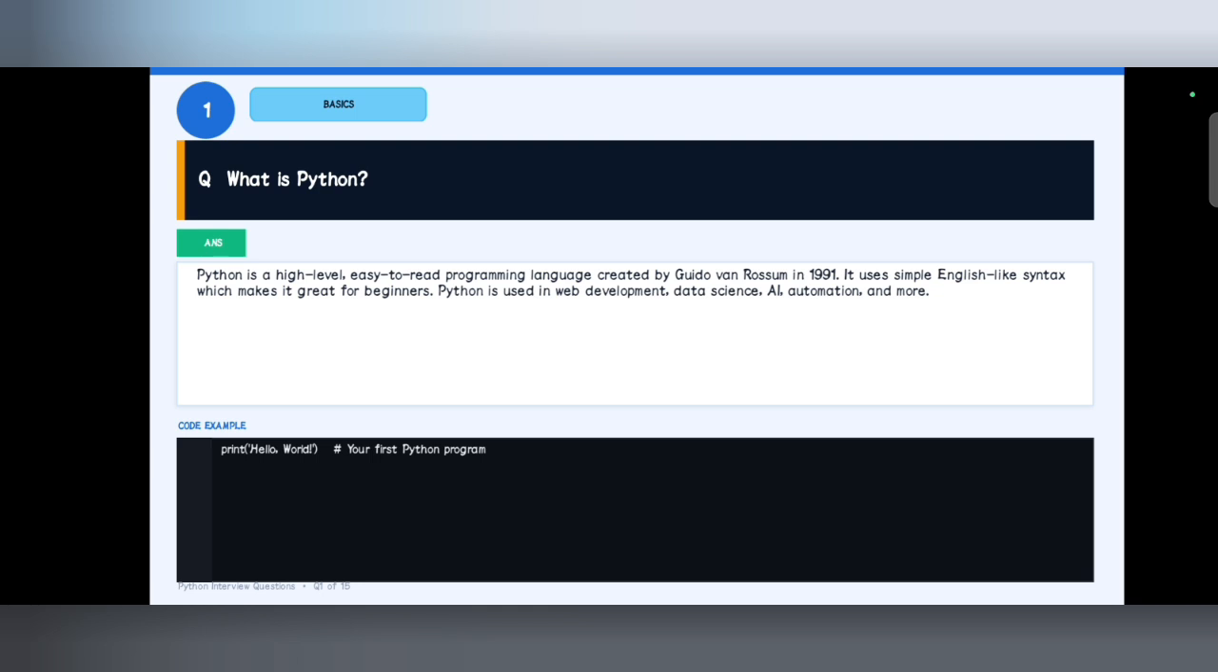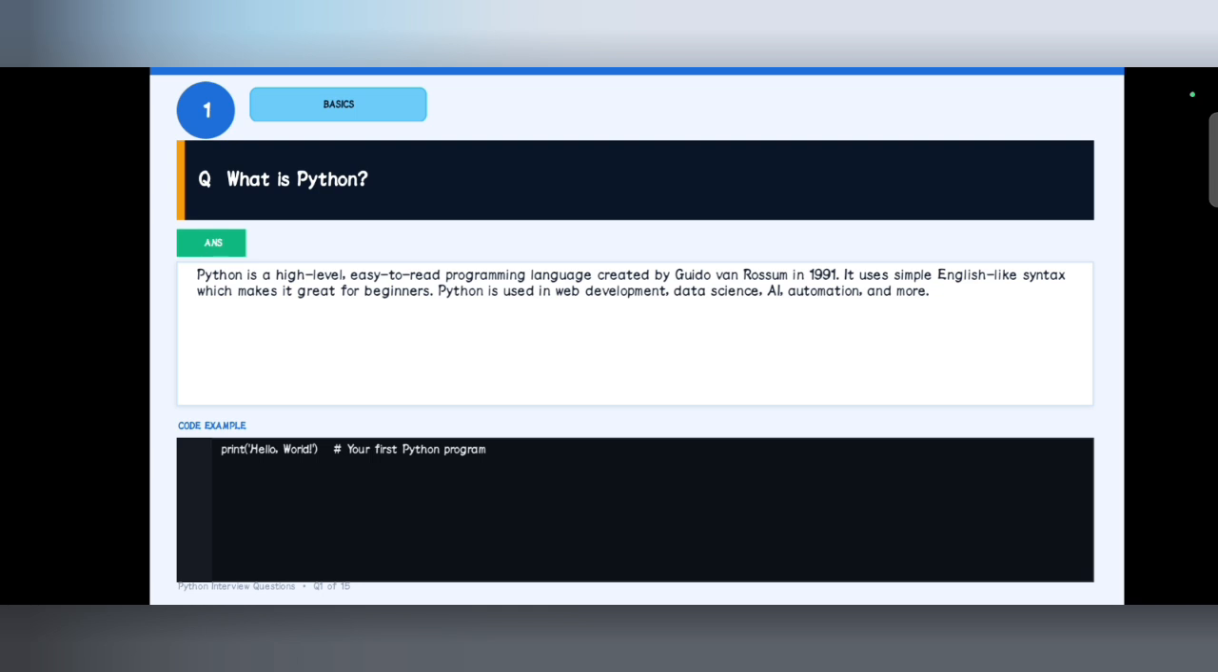What is Python? Python is a high-level language. It is an easy to read programming language created by Guido van Rossum in 1991. It uses a simple English-like syntax, which makes it great for beginners. Python is used in web development, data science, AI, automation, and more.